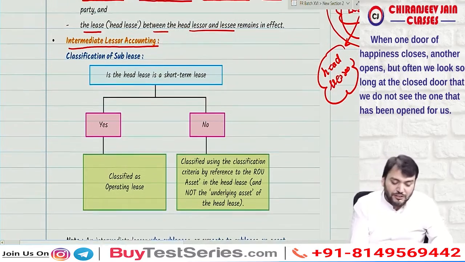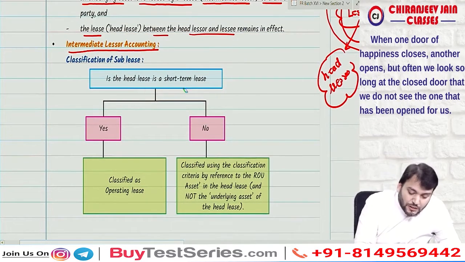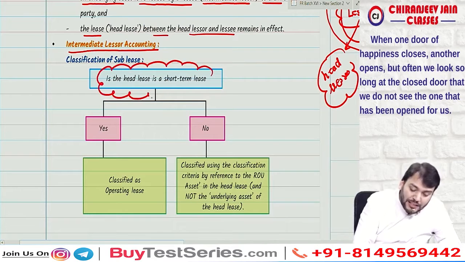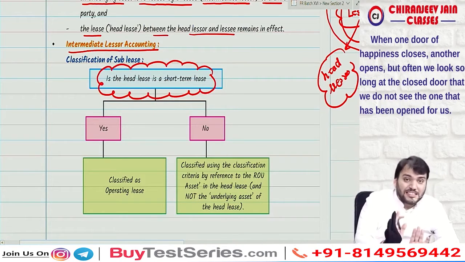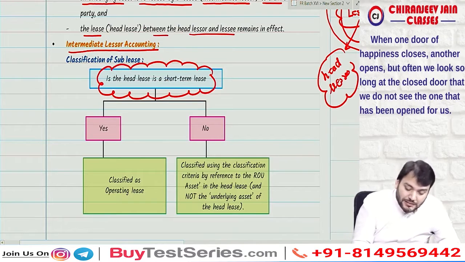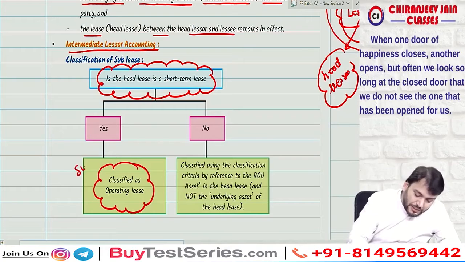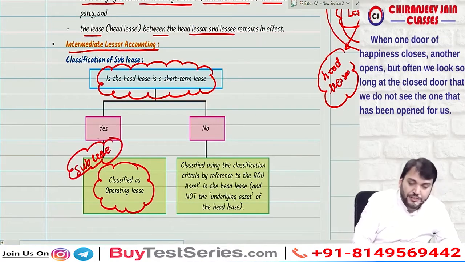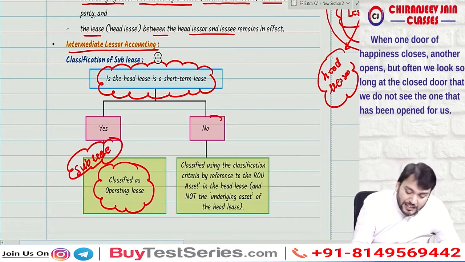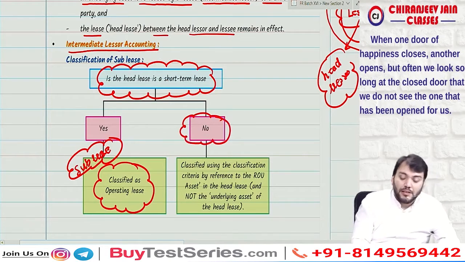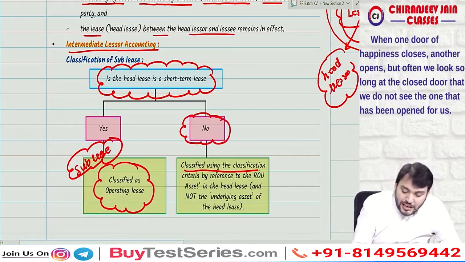So what does Ind AS 116 say? Is the head lease a short term lease? If the head lease was a short term lease in the books of the lessee, then the sublease will always be classified as operating lease. If the head lease is not a short term lease, then classify using the classification criteria by reference to the ROU asset in the head lease.